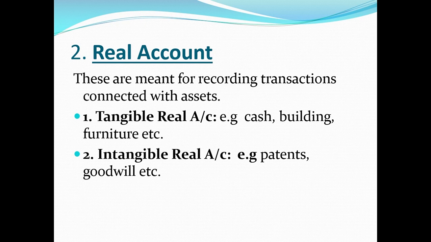For example, we have seen authors writing various books. We can see authors writing various research papers. We can see the music composers. They do the copyrighting of their tunes, etc. Trademarks are the logos and the unique names of companies, which are given exclusive rights to the company or the individual, etc. So these are intangible real accounts.